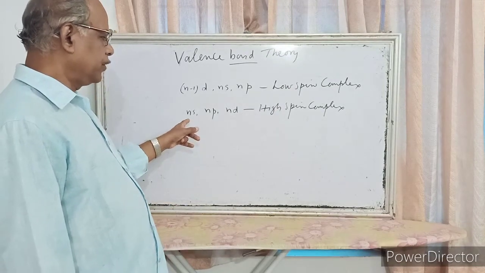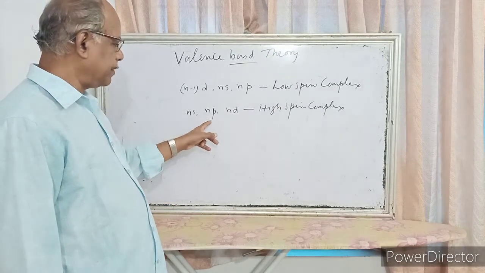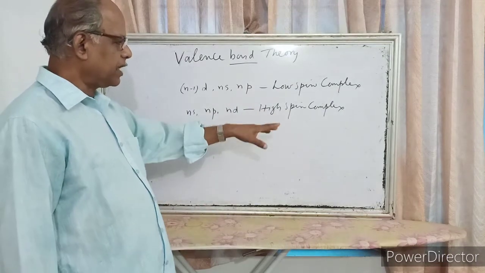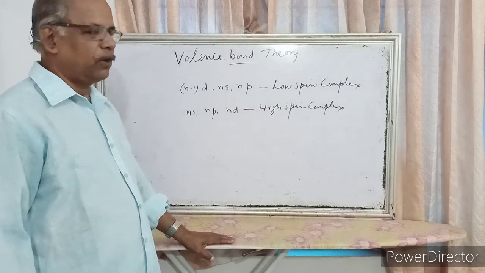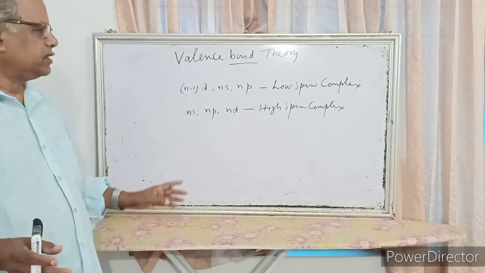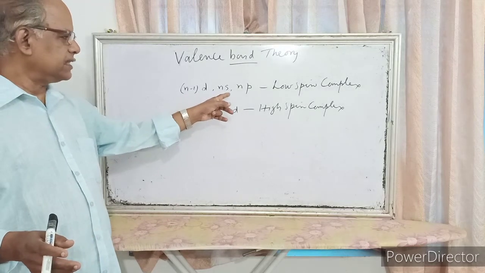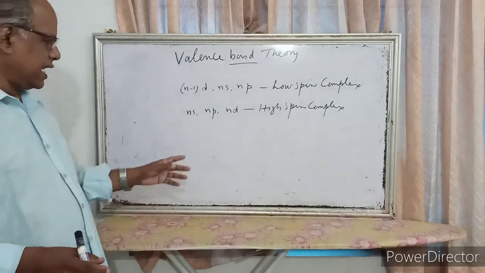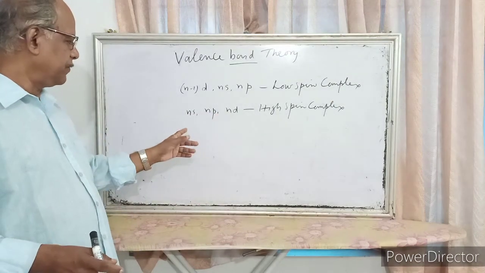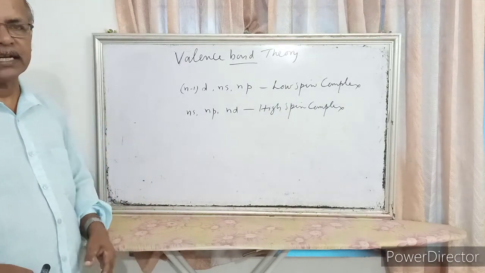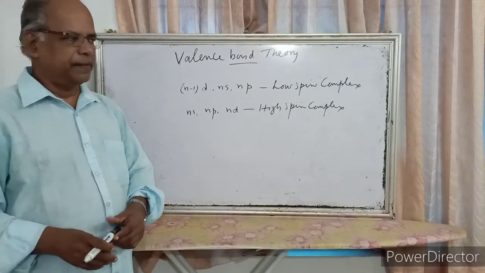And if it uses ns, np and nd orbitals for hybridization, then it will form a high spin complex. So low spin complexes are formed when n-1d, ns and np orbitals take part in hybridization, and high spin complexes are formed when ns, np and nd orbitals take part in hybridization.